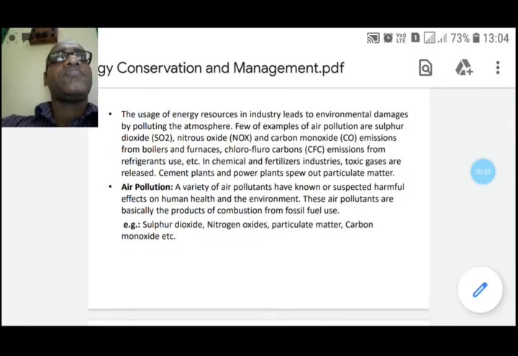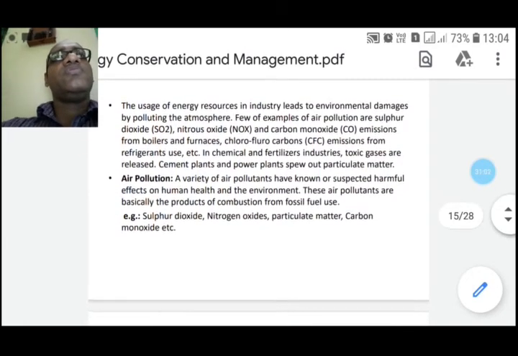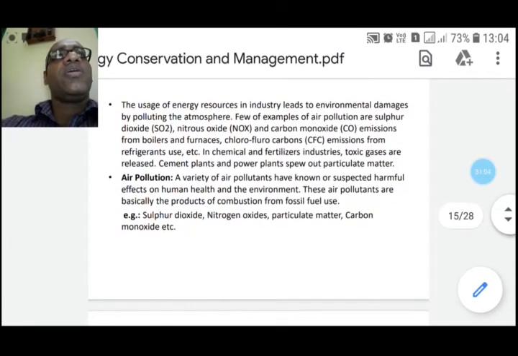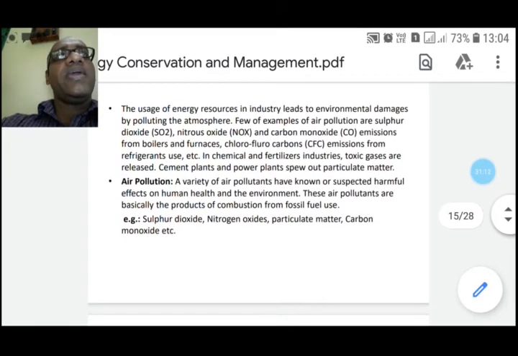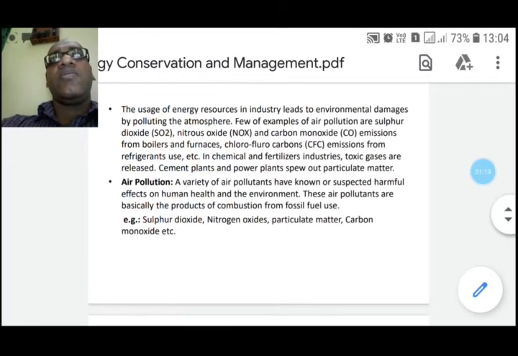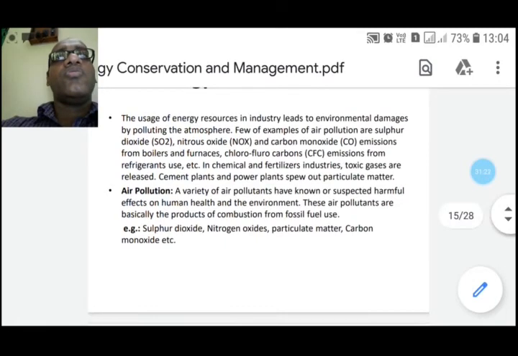Hydrocarbons. There are two main groups of hydrocarbons of concern: volatile organic compounds and polycyclic aromatic hydrocarbons. These are released in vehicle exhaust gases, either as unburned fuel or as combustion products. They are also emitted by the evaporation of solvents and motor fuel.